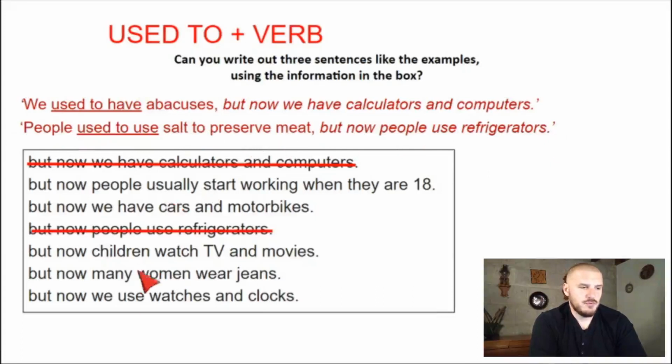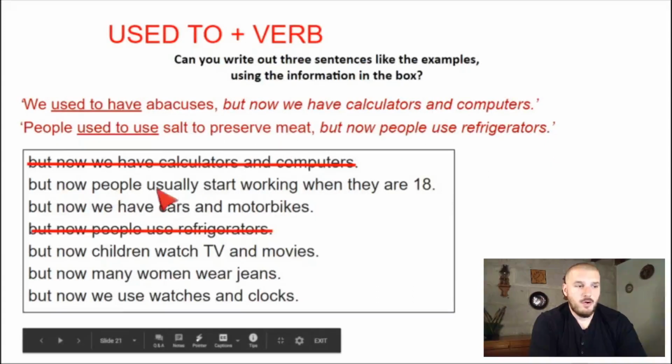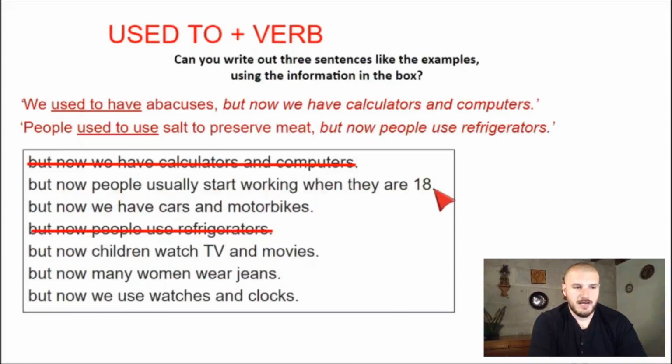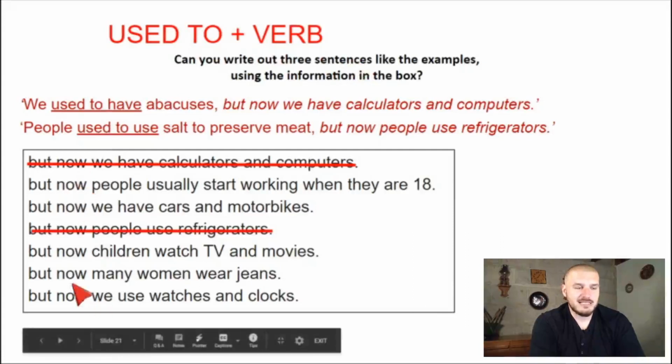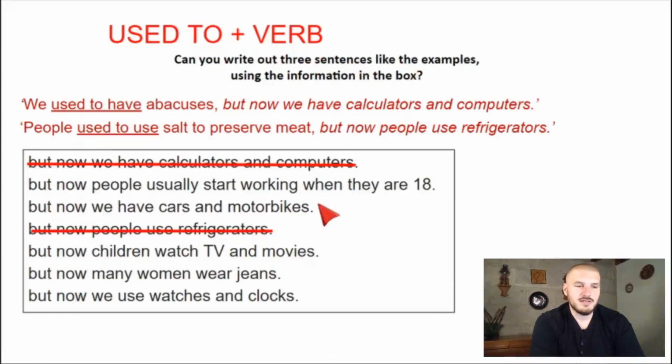So here I have some more sentence finishers. But now people usually start working when they're 18. What could you write? So maybe you'd say something like, people used to start working when they were 15. But now people usually start working when they are 18. So I want you to write out 3 sentences like these, okay? So select some and write out some sentences. Again, share them on the Facebook group or in the comments on this video and we will answer as a community.